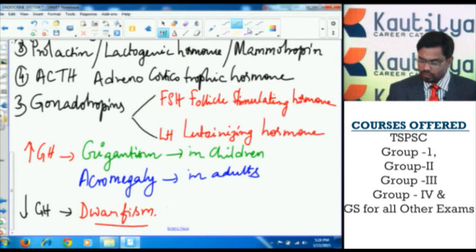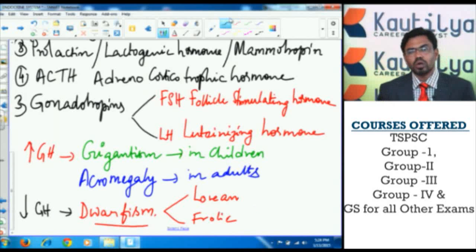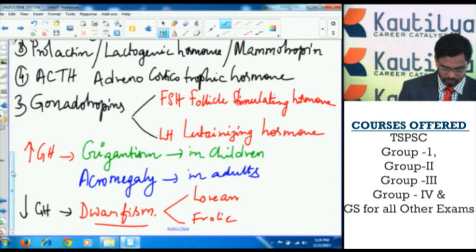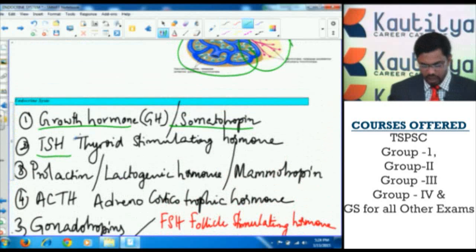These dwarfs may be of two types. They are the Lorain type and the Frolic type of dwarfs. In the Lorain type of dwarfs, only physical retardation occurs, but mentally they are strong. Whereas in the Frolic type of dwarfs, both mental retardation as well as physical retardation occurs. And TSH, thyroid stimulating hormone, stimulates the thyroid gland, thereby the thyroid gland can release the thyroxine hormone.